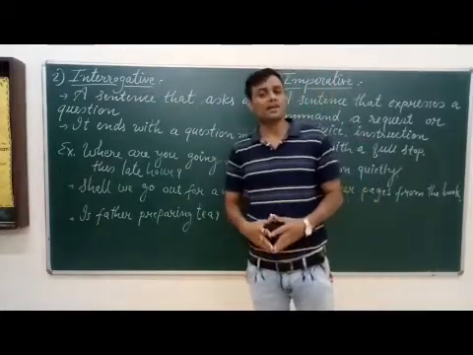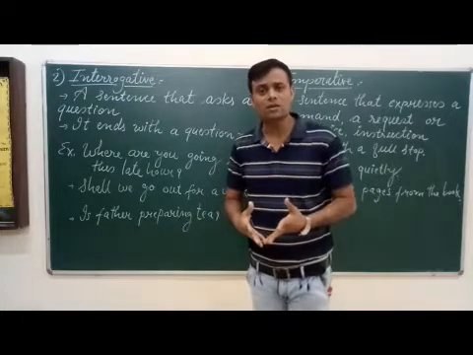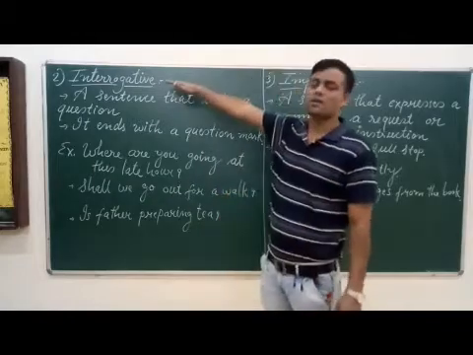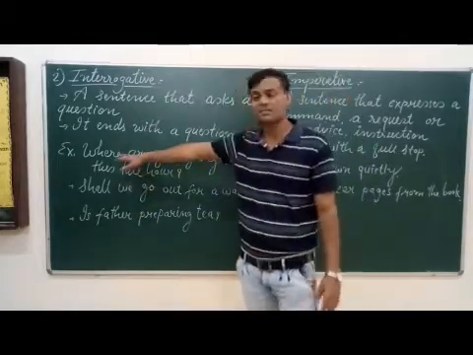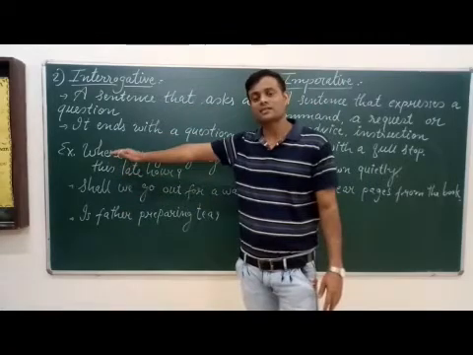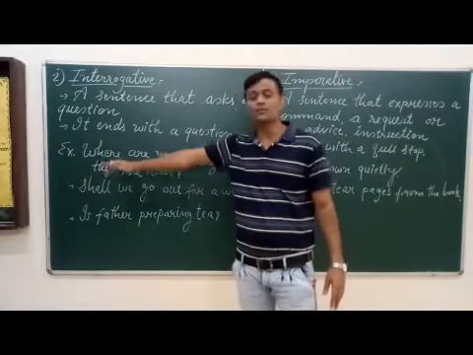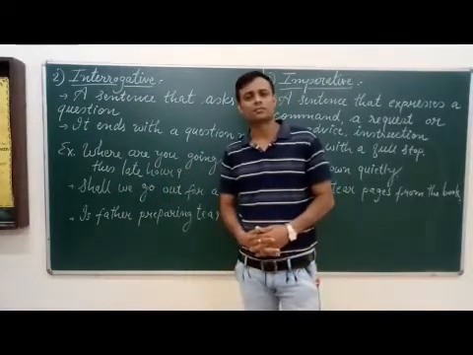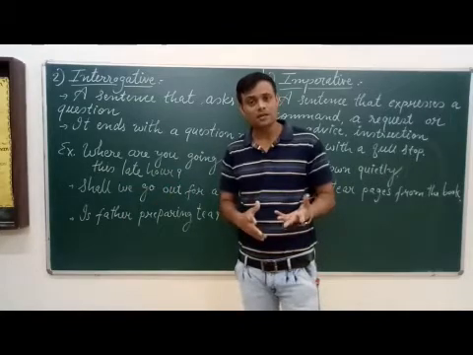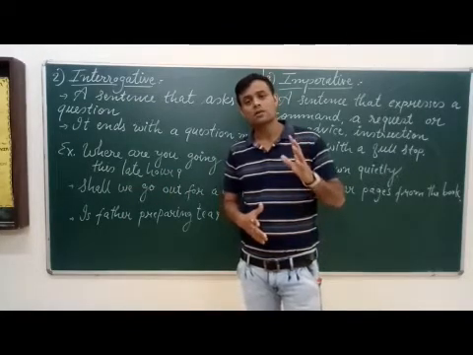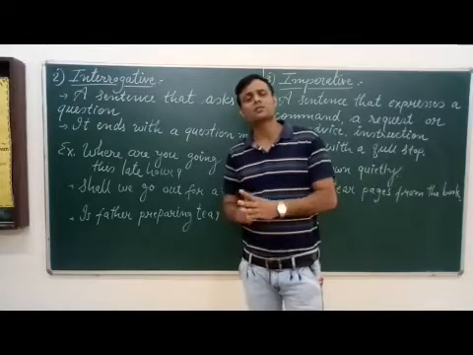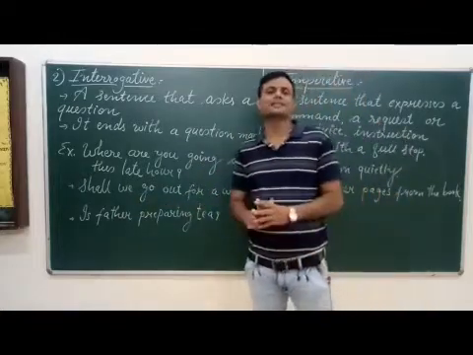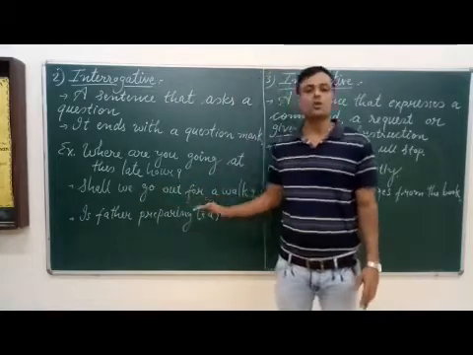Here also I want to draw your attention. WH questions and yes/no questions are both questions, and both are interrogative sentences. The first sentence begins with where, and the other two sentences are yes/no questions. Yes/no questions are questions whose answers are either yes or no. For example, shall we go out for a walk? Either the answer is yes or no. So it is a yes/no question.